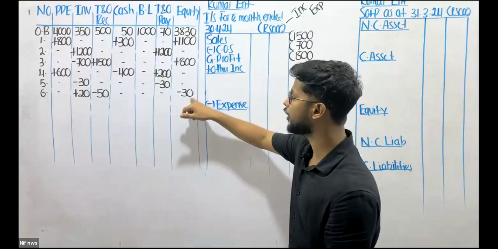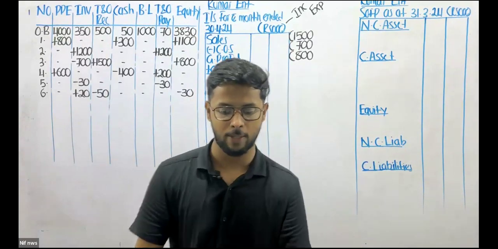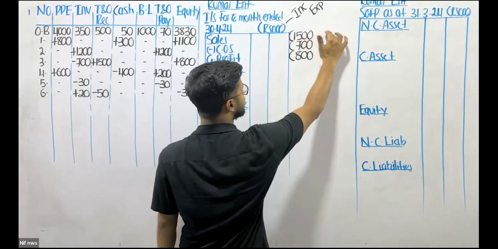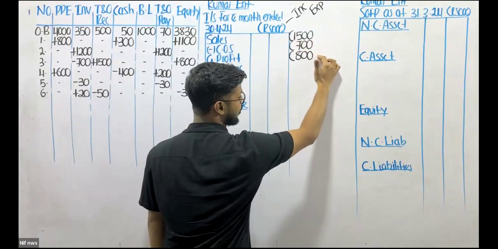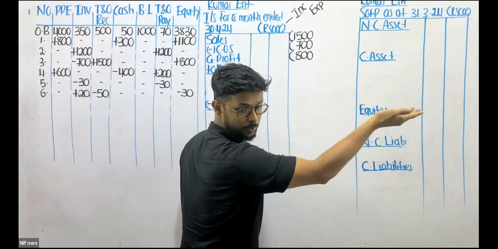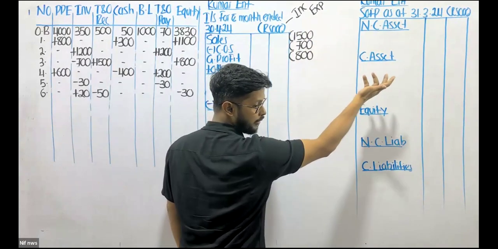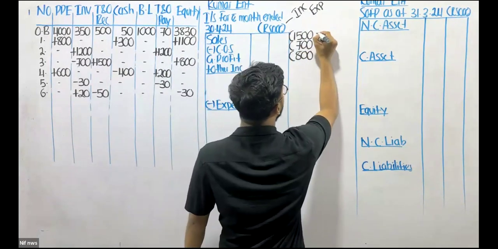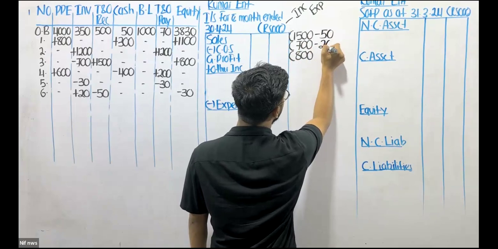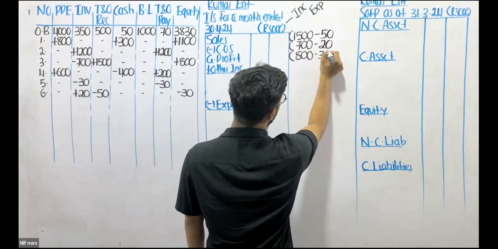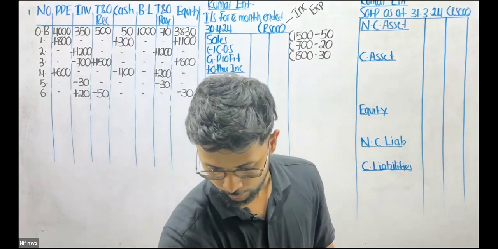So now, a very quick question to ourselves. Is there an income or expense? Yes, there is an expense. Now, what am I supposed to do? When we sell, we increase the sales. We increase the cost of sales. We increase the gross profit. That's what we did, didn't we? Now do the opposite. Now, I should decrease my sales by 50. I should decrease my cost of sales by 20. And I should decrease my gross profit by 30. Just do the right opposite to sales.